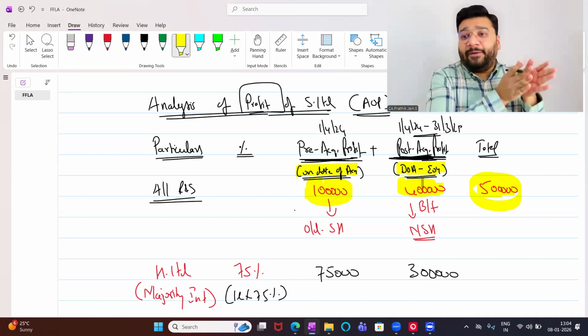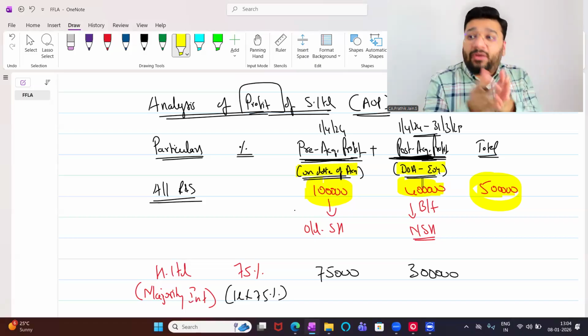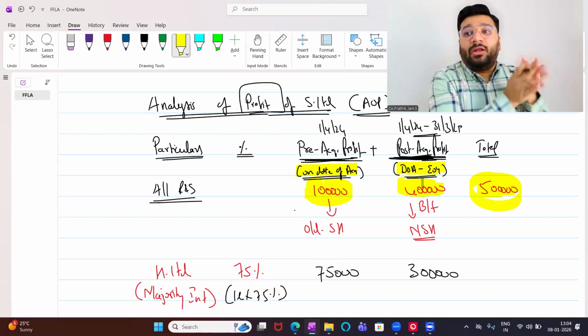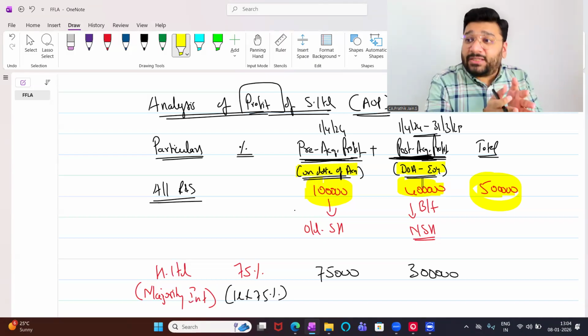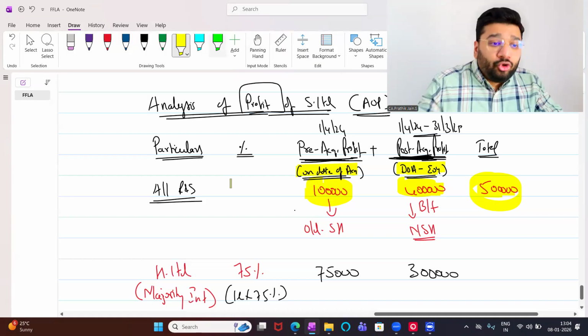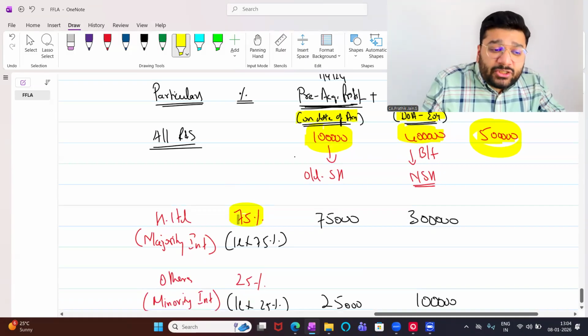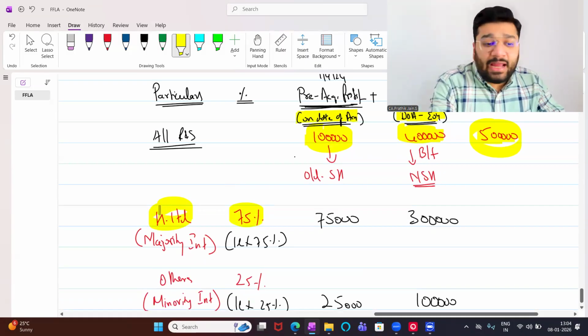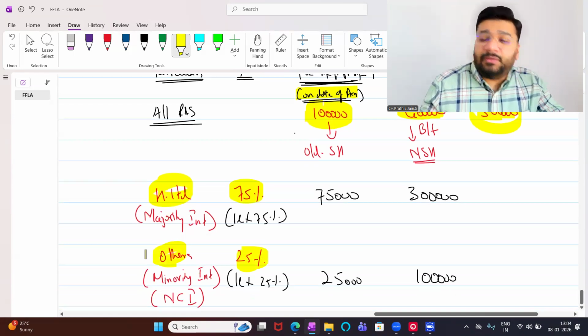That is, before I acquired, what is the profit? After I acquired the shares, what is the profit? This I have to know. Once you know it, what is the next step? You have to know the percentage of holding H Limited has and the percentage of holding of the other people.